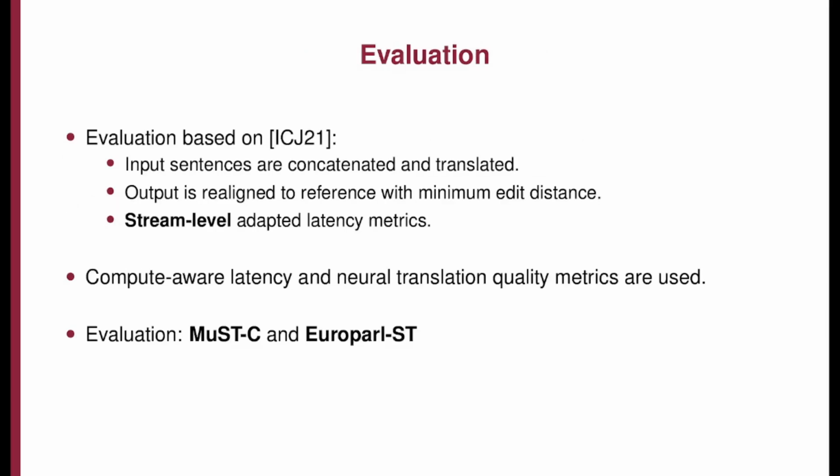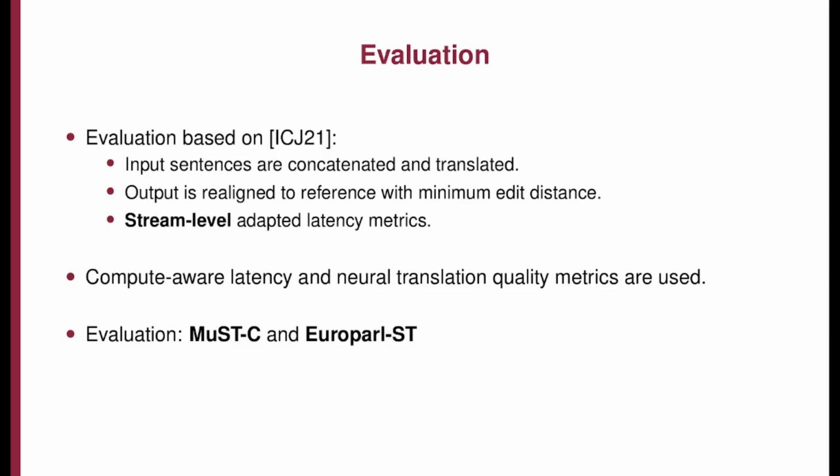We follow previous work for evaluation on segmented corpora and concatenate all sentences of a document when translating, simulating an increasing input stream. We then realign document-level hypotheses to sentence-level gold references using a Levenshtein-based aligner and calculate quality metrics.